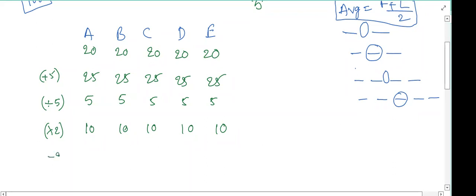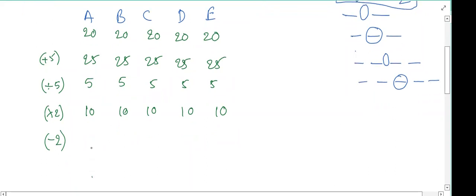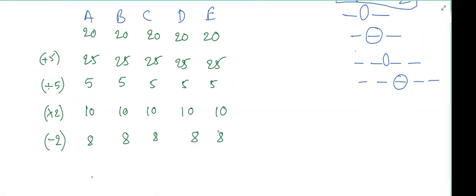Now I want to take off 2 rupees from each person. I want to collect 2 rupees from each person. So then this person's amount will be 8 rupees, and 8 rupees for each person. The new average is 8, previously 10.